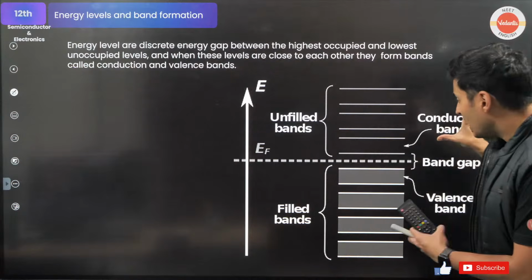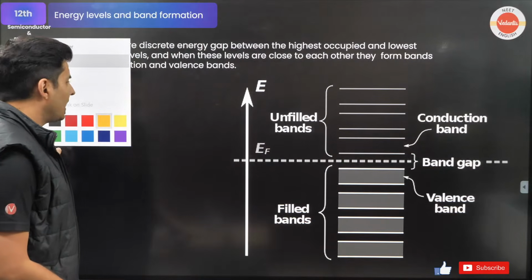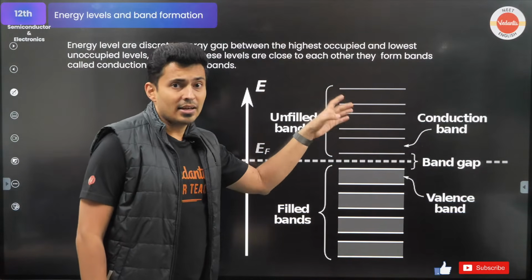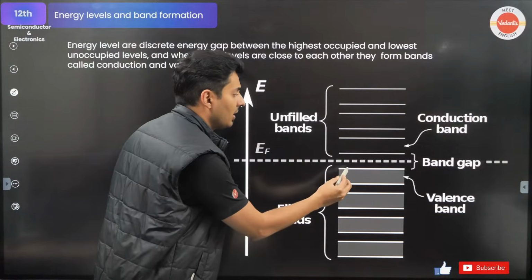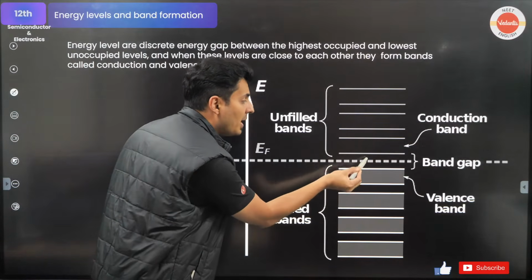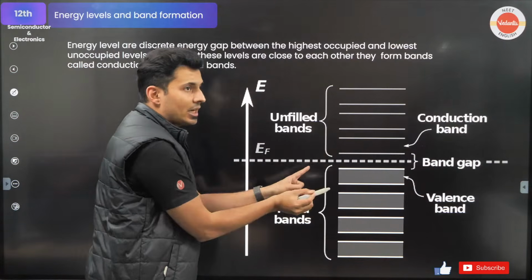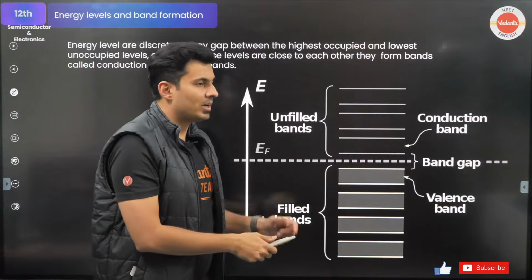Now another interesting thing over here is that if the electrons are in the conduction band, it is going to help in the conduction, but you might have to make the electrons jump from the valence band to the conduction band in case this was empty. Maybe there is no single person.